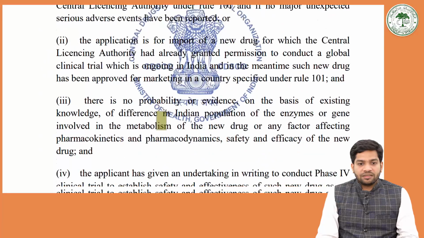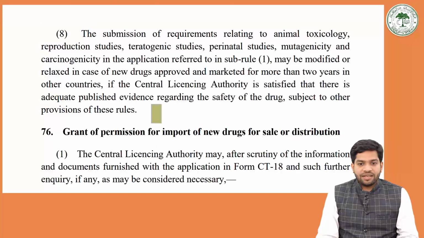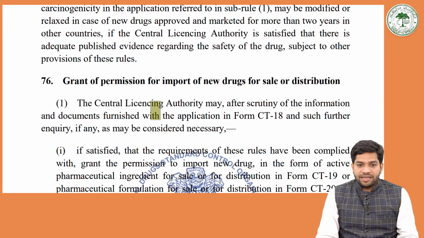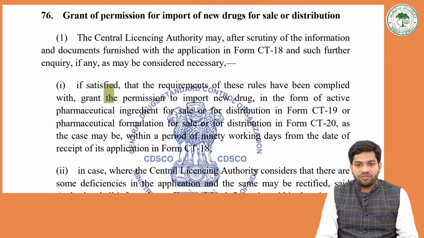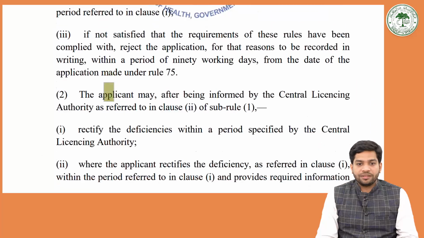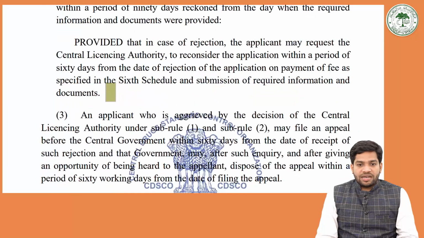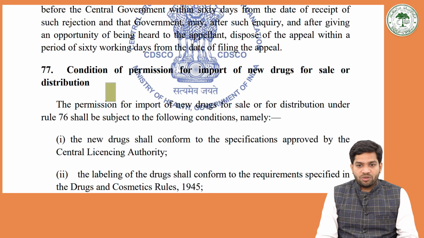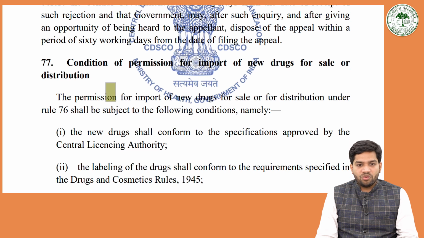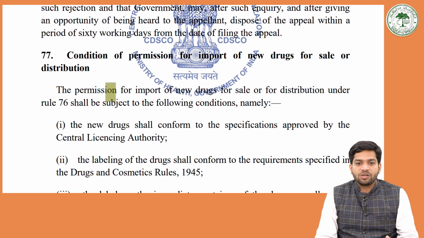Further, the act has a lot of things to learn in this rule. Grant of permission of import of new drug for sale and distribution. If you can understand this whole set of rules, then you can learn a lot of new things, and all the rules related to toxicology can also be understood by reading these types of rules and acts.